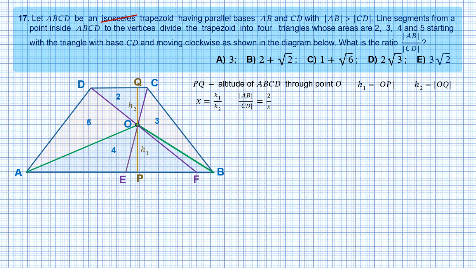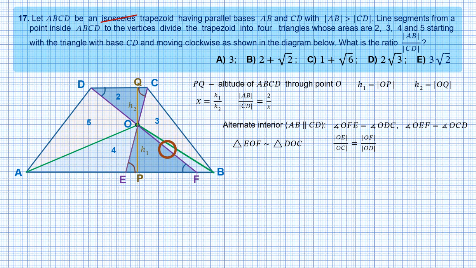Due to parallel lines AB and CD, there are two pairs of alternate interior angles. Angle OEF equals angle ODC, and angle OFE equals angle OCD. Therefore, triangles EOF and DOC are similar, and we can equate the ratios: OE to OC equals OF to OD, and equals the ratio of heights H1 to H2, which equals x, as H1 is also the height of triangle EOF.